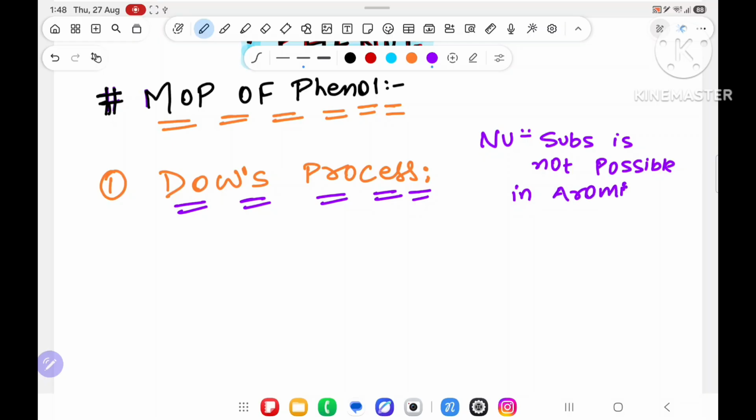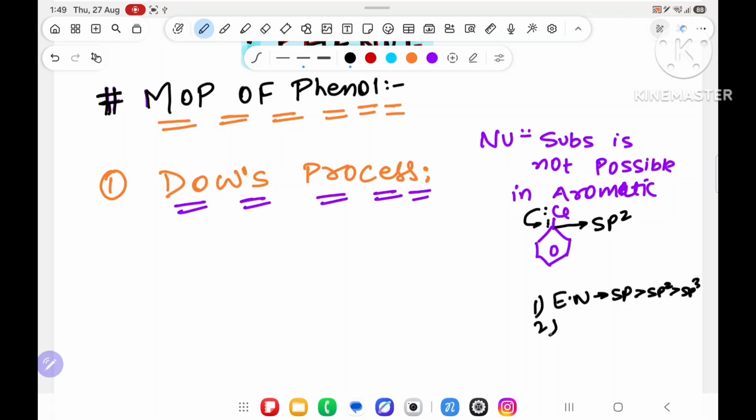Why, sir? Because suppose you take chlorobenzene. In chlorobenzene, the hybridization is sp2, and electronegativity of sp is more than sp2, which is more than sp3, as well as it has a lone pair, so it will do resonance.